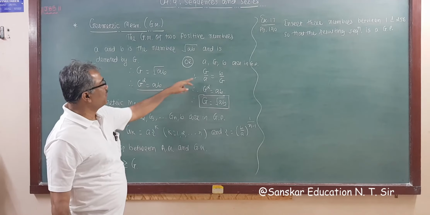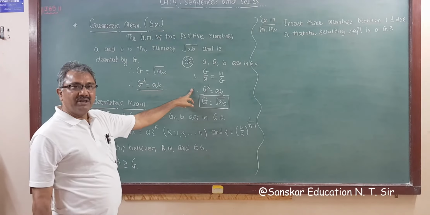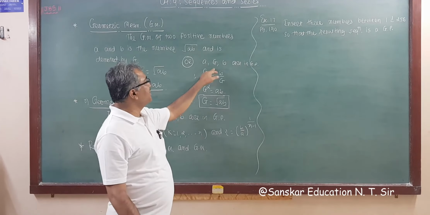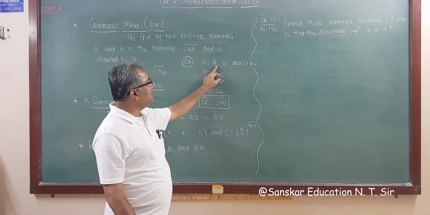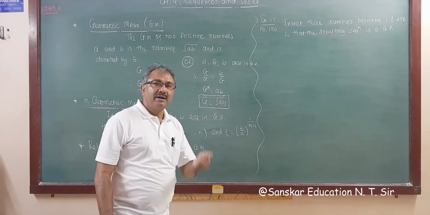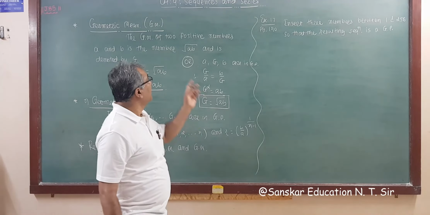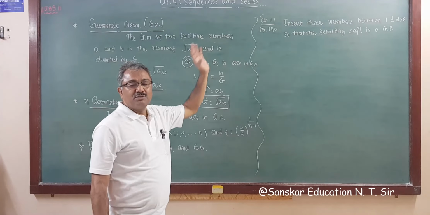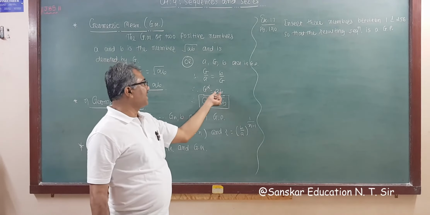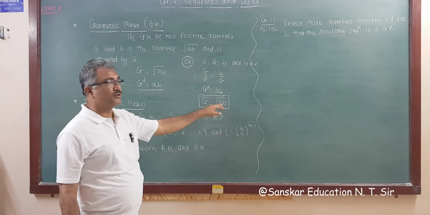So if 3 numbers a, G and b are in GP, then G is the geometric mean of numbers a and b. But remember one thing: a and b must be positive real numbers, not negative numbers, because for negative numbers the square root doesn't exist. So G is root ab.